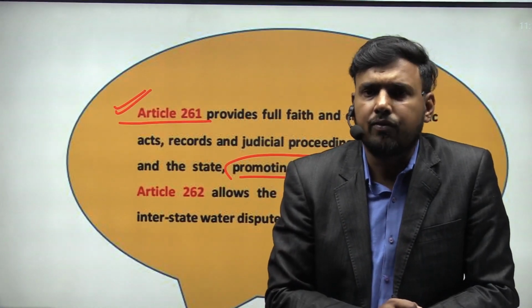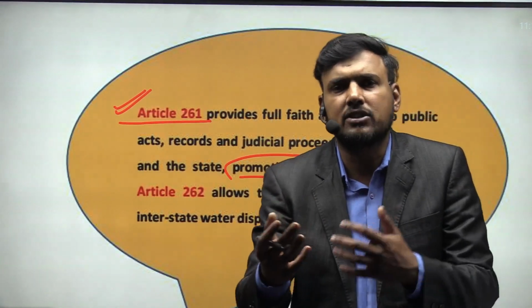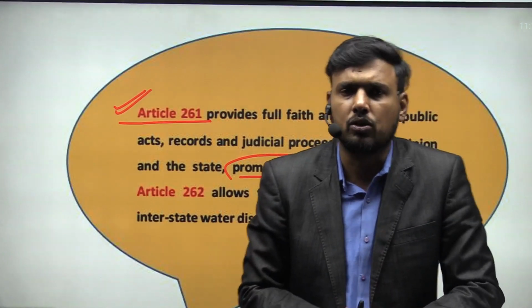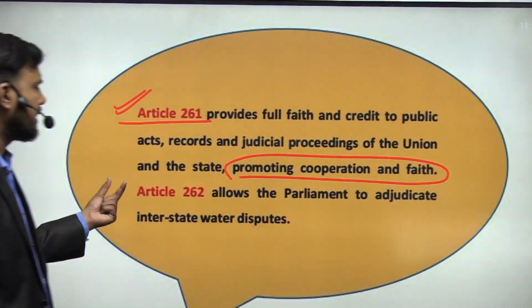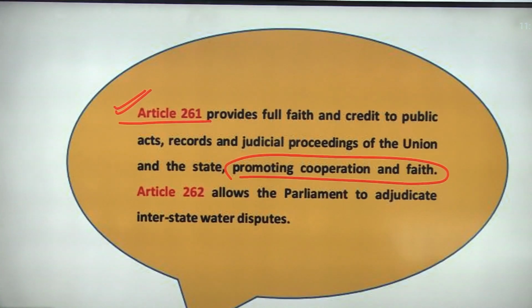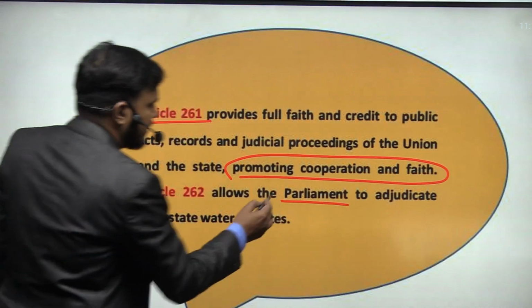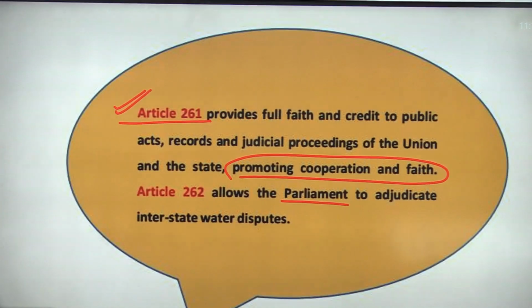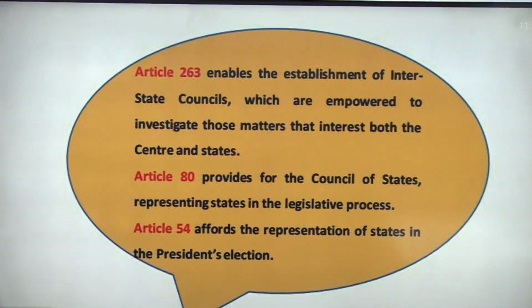For that they can have a difference of opinion, or there can be a dispute also. In such a situation, Article 262 says that the parliament will provide how these interstate water disputes are to be handled. So that is again an example of cooperative federalism.